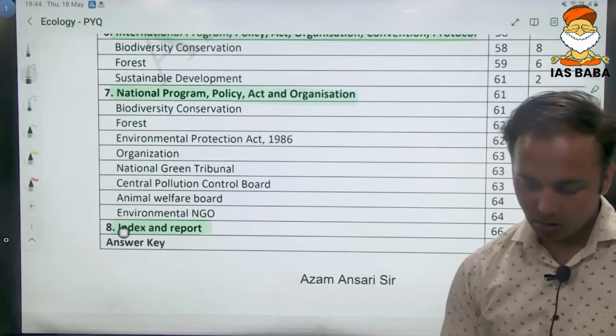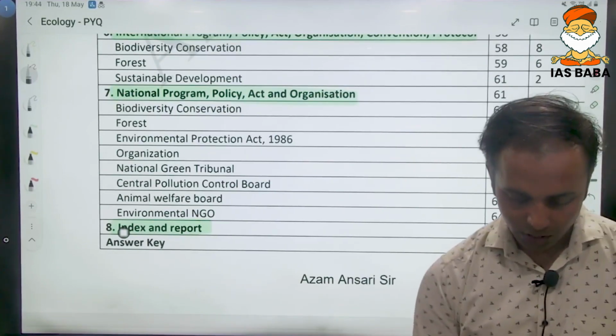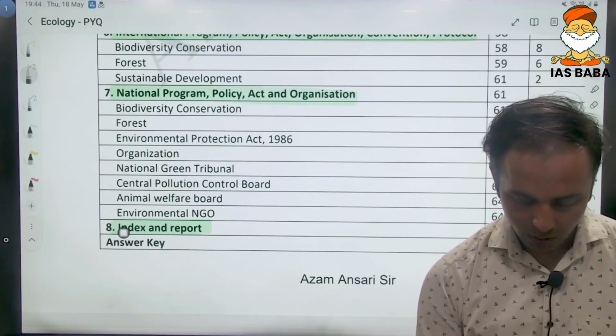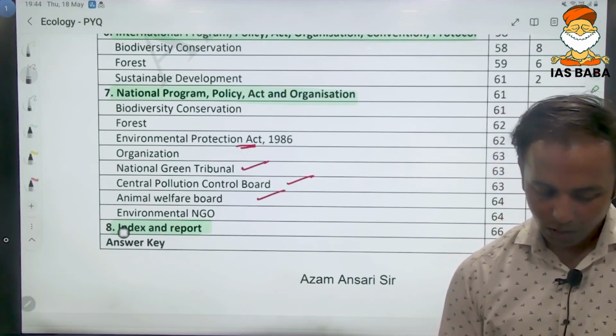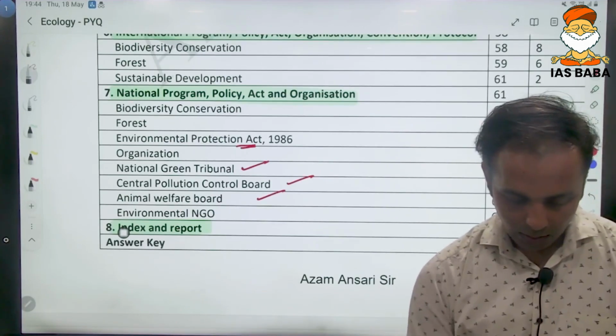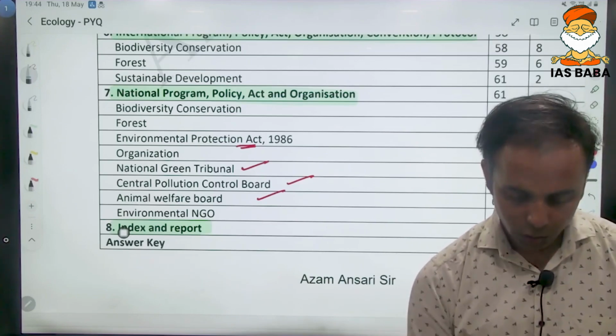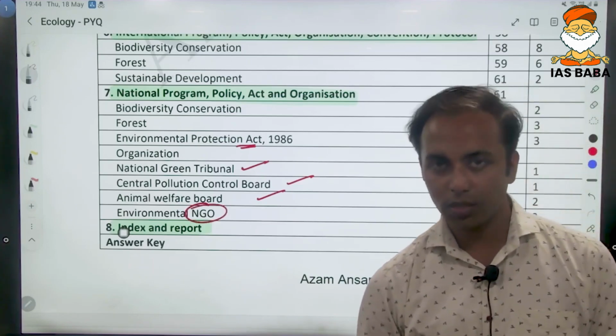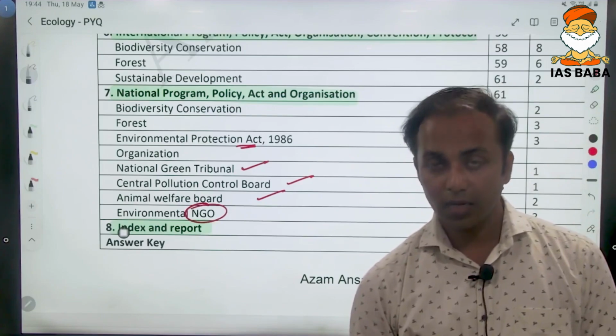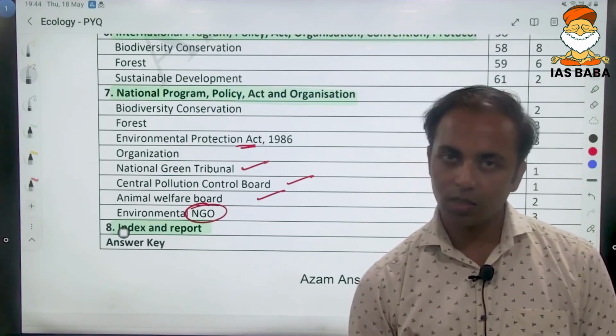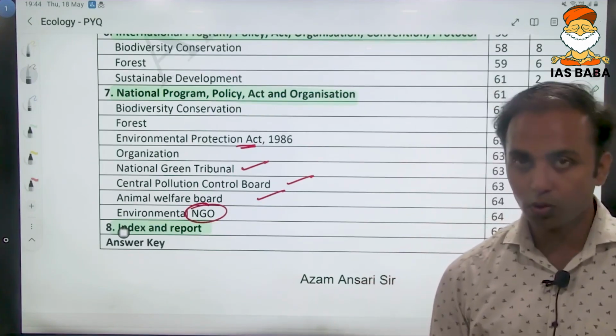We also have various acts like the Environmental Protection Act, and organizations like the National Green Tribunal, Central Pollution Control Board, the Animal Welfare Board, some NGOs, national and domestic NGOs, even international NGOs are there in the news, and questions are asked from NGOs also.